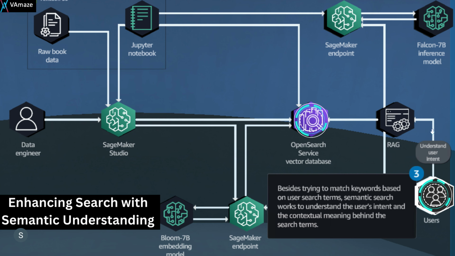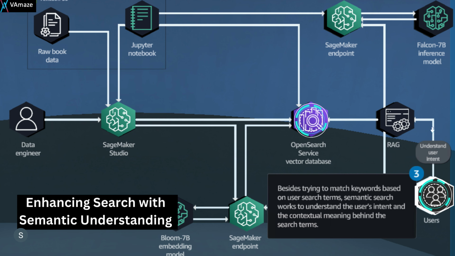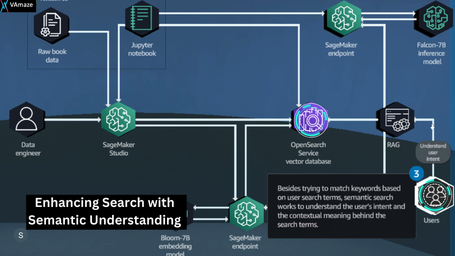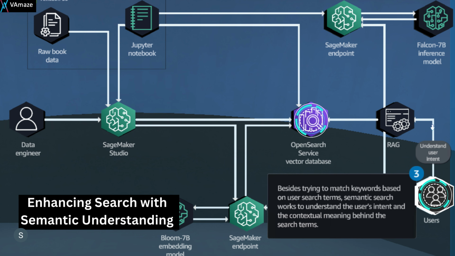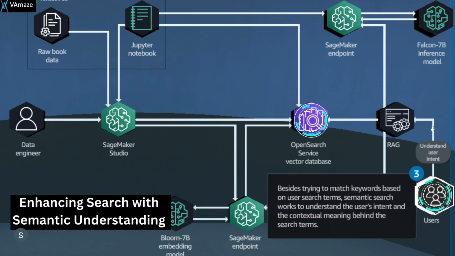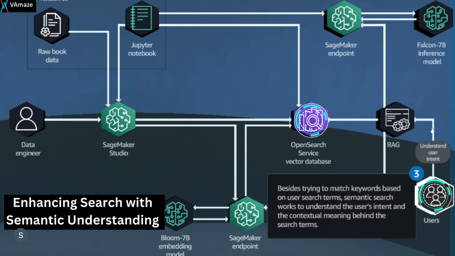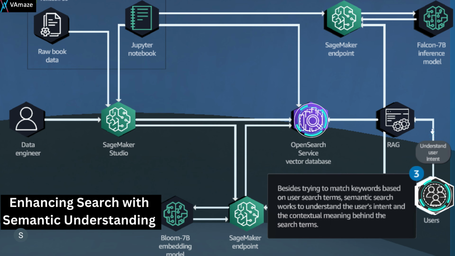Unlike traditional search methods that simply match keywords, semantic search takes the step further. It focuses on understanding the intent behind the user's query and the contextual meaning of the words. This allows for more accurate and relevant search results that align with what the user is actually looking for.